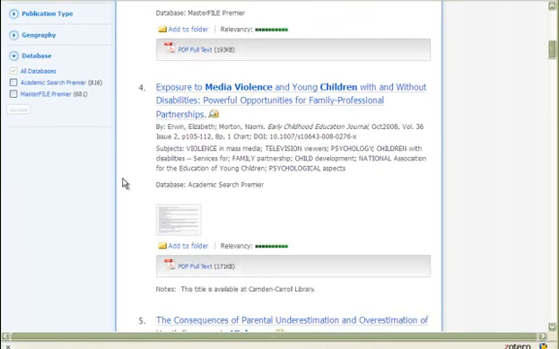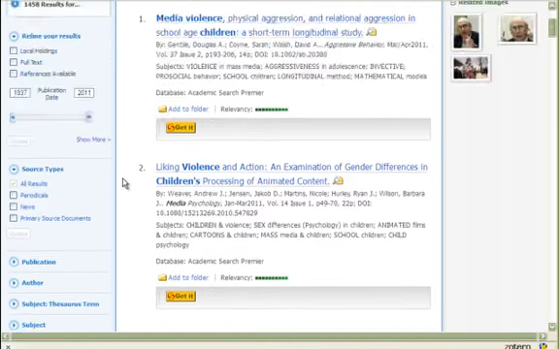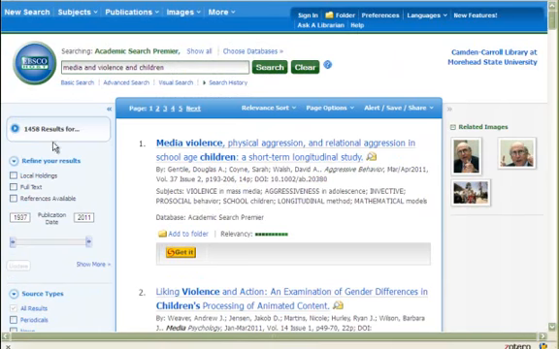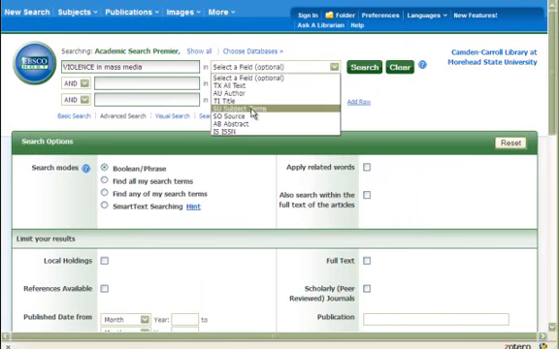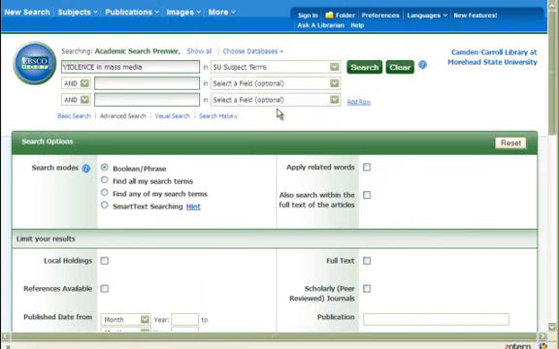Okay, now that we've looked at the subjects, let's put them to the test. To search by subject, it's easier to go to an advanced search. Remember, with an advanced search screen, you can manipulate and change things any way you want. I'm going to start off by putting in one of our subject terms that we saw earlier, violence in mass media. I'm going to make sure that I designate it as a subject.